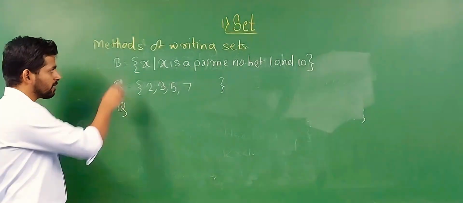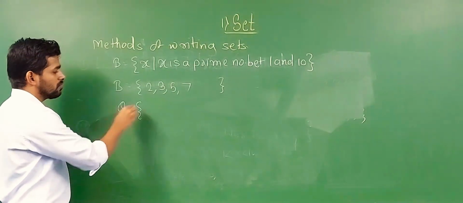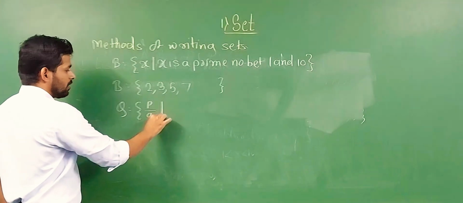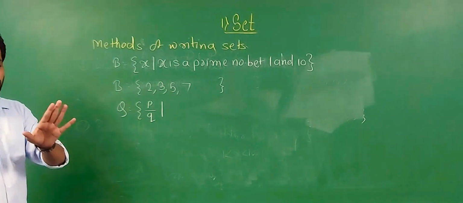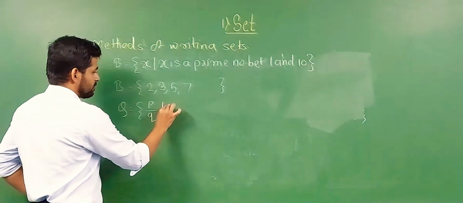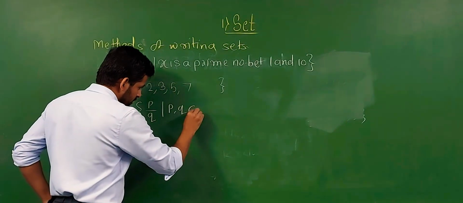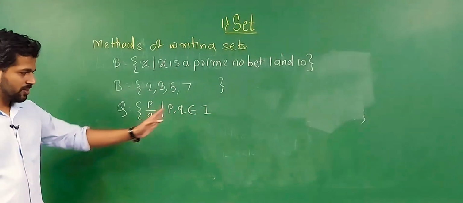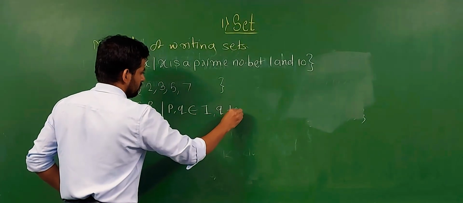So how to denote it by using the listing method? Rational numbers are always represented as p upon q. The definition is already done in your 8th standard, but p and q are integers. First I write here, but q is not equal to 0.